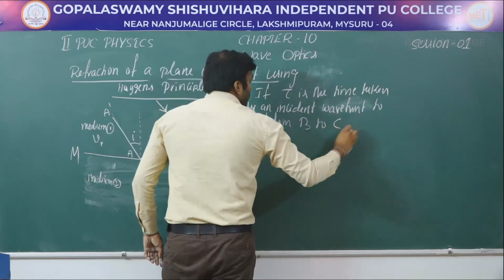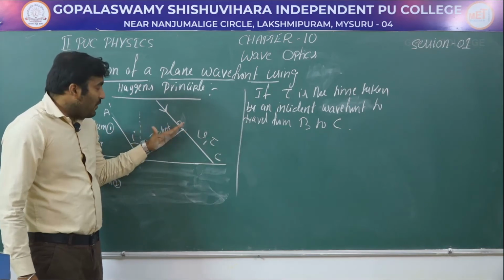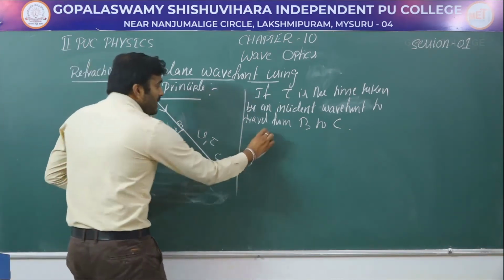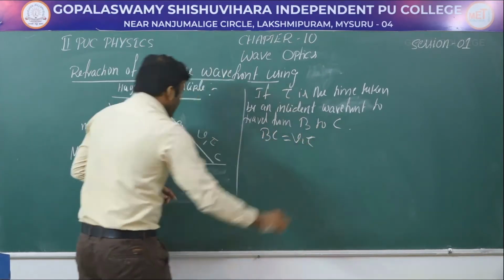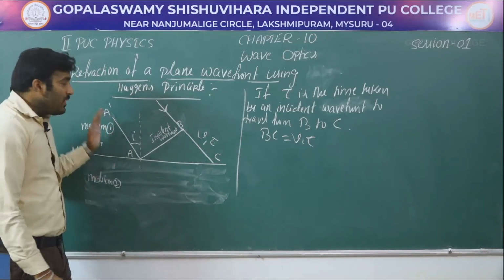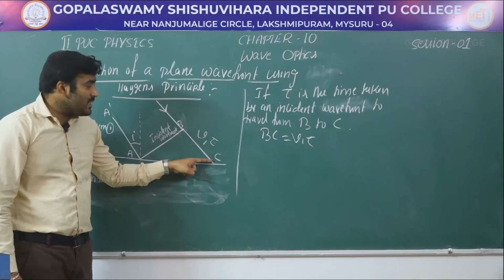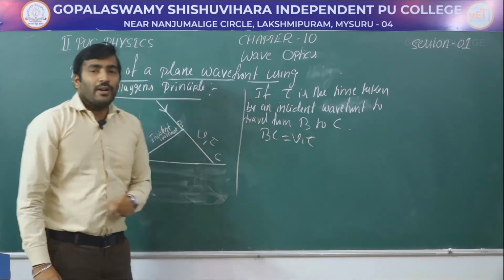If tau is the time taken by the incident wavefront to travel from B to C, then we can write BC is equal to V1 into tau, correct? Because V1 is the speed of the wave in the first medium. So from here to here, the distance traveled is V1 into tau. So BC is equal to V1 into tau.